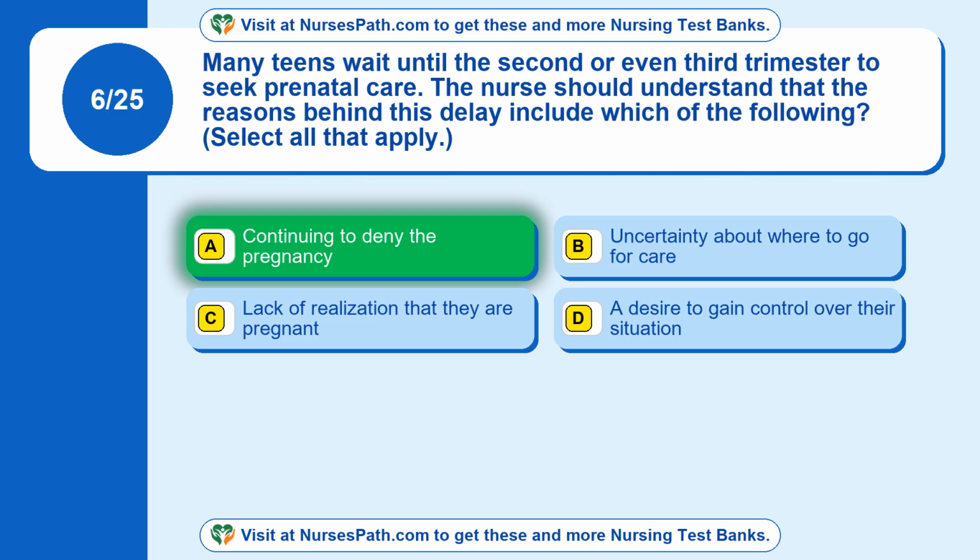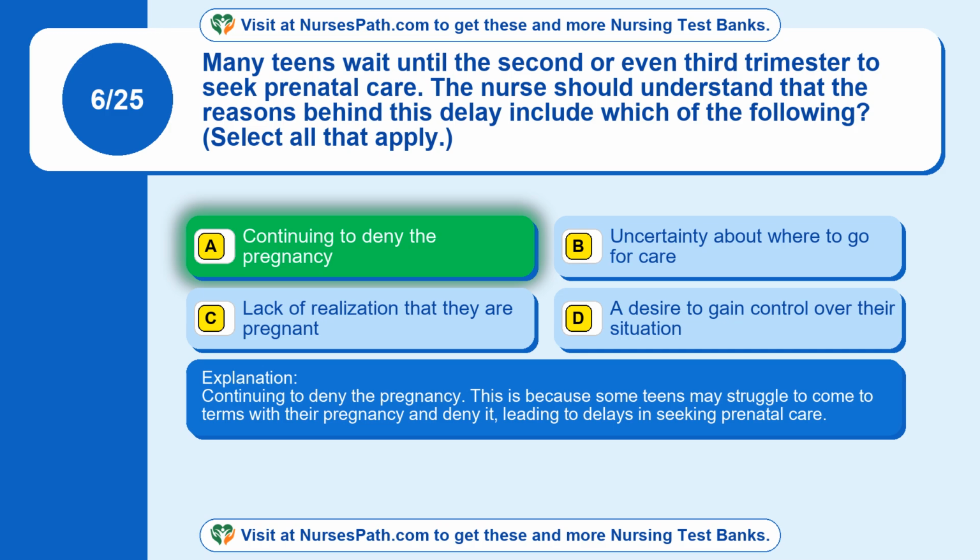The correct answer is option A, continuing to deny the pregnancy. This is because some teens may struggle to come to terms with their pregnancy and deny it, leading to delays in seeking prenatal care.